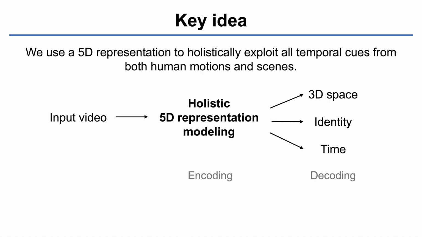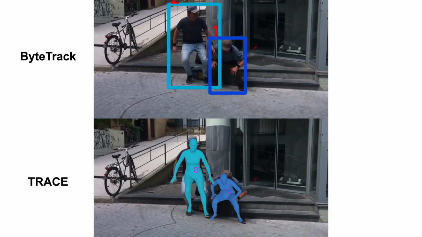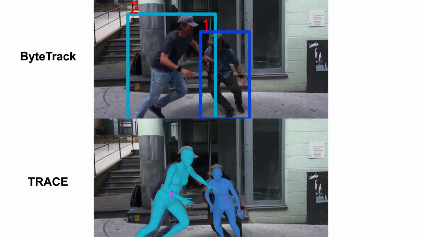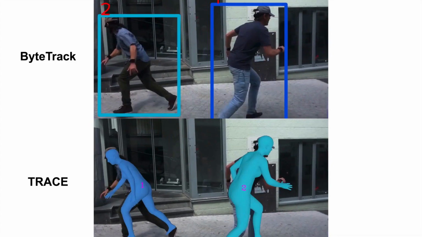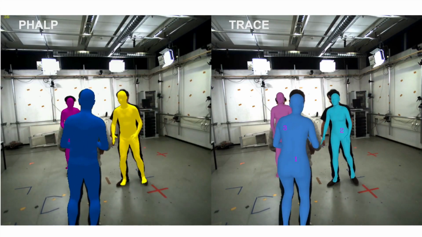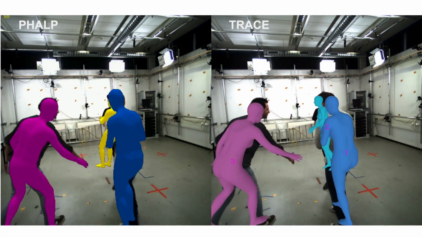Therefore, we propose to model both the scene and human motions with our novel 5D representation to holistically exploit all temporal cues in an end-to-end manner. By learning a holistic 5D representation, Trace avoids imposing handcrafted priors for tracking and can adapt to more general cases with irregular human motions.